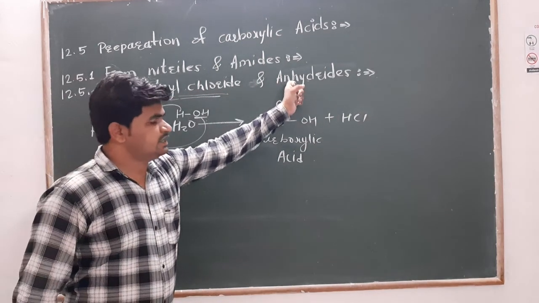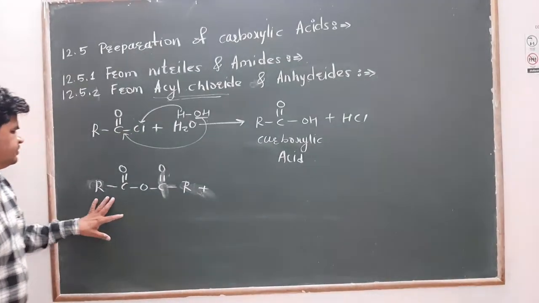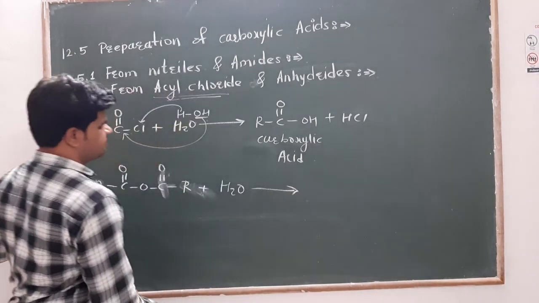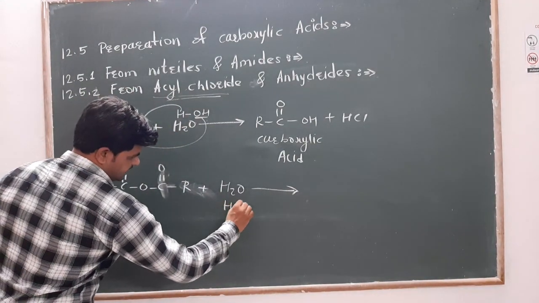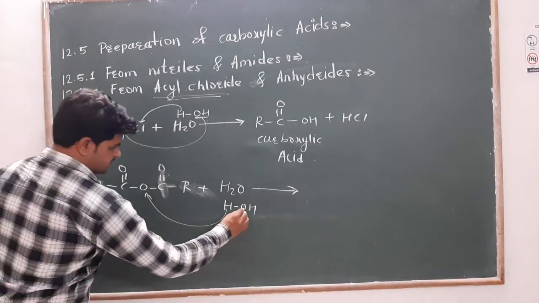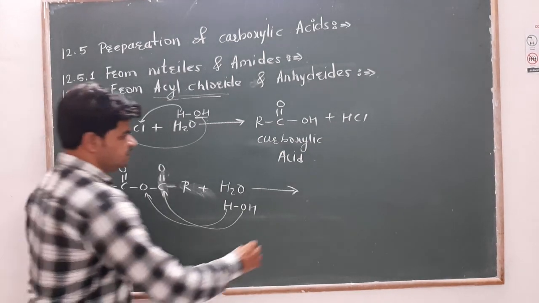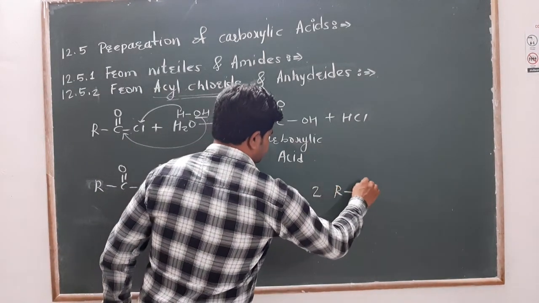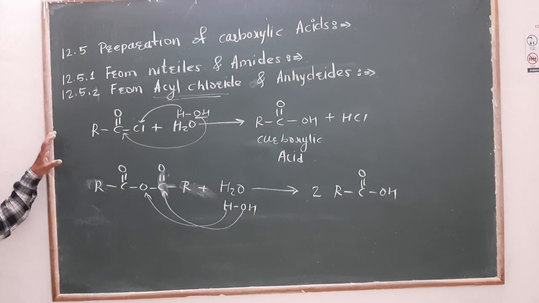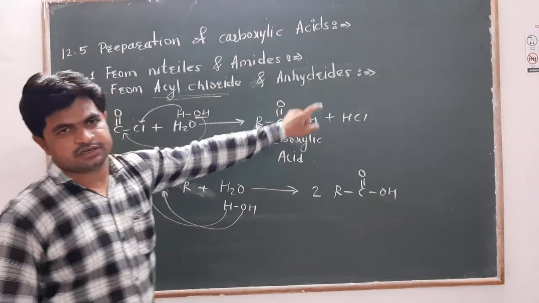Now from acidic anhydride. This is anhydride. When we add water into this, we will get simple carboxylic acid. Again we take H2O, this H will go on this oxygen and OH will go on this carbon. So 2 times the carboxylic acid group will form, RCOOH. This is carboxylic acid. In this simple way we have produced carboxylic acid from acyl chloride and anhydride.